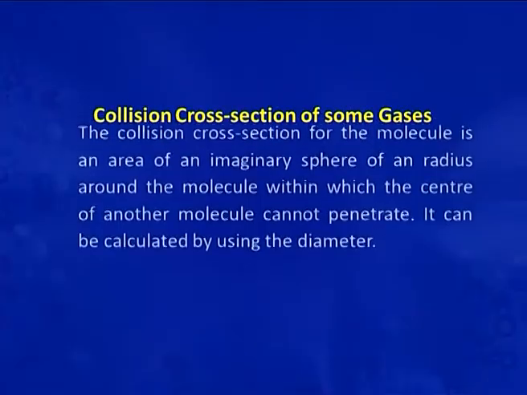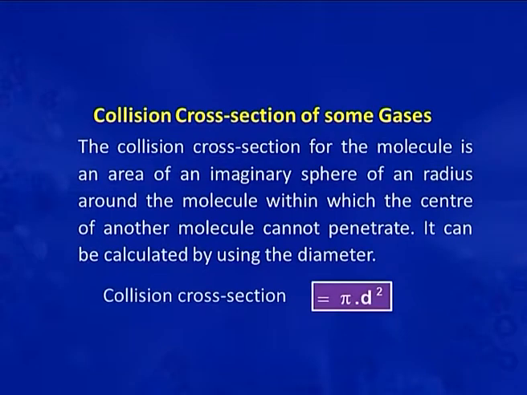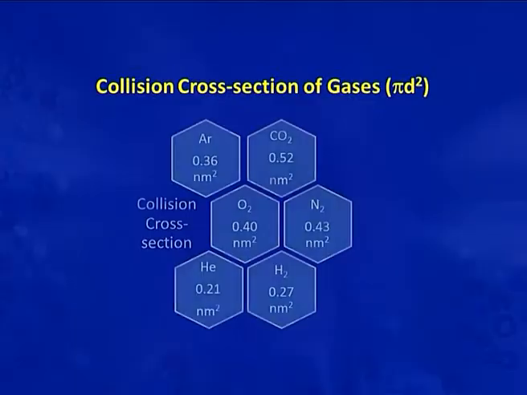Let us discuss collision cross section of some gases. The collision cross section for the molecule is the area of an imaginary sphere of a radius around the molecule within which the center of another molecule cannot penetrate, because it is an imaginary sphere. So, it can be calculated by using the collision diameter, that is pi d square. There are some examples of collision cross section of gases.